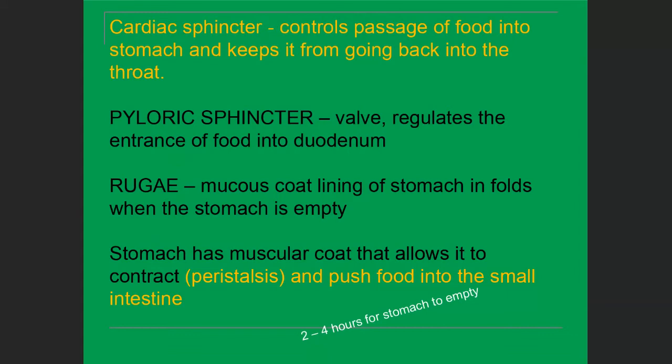Cardiac sphincter controls the passage of food into the stomach and keeps it from going back into the throat. Pyloric sphincter valve regulates the entrance of the food into the duodenum. Sphincters are muscle types which are present on the two openings of the stomach.